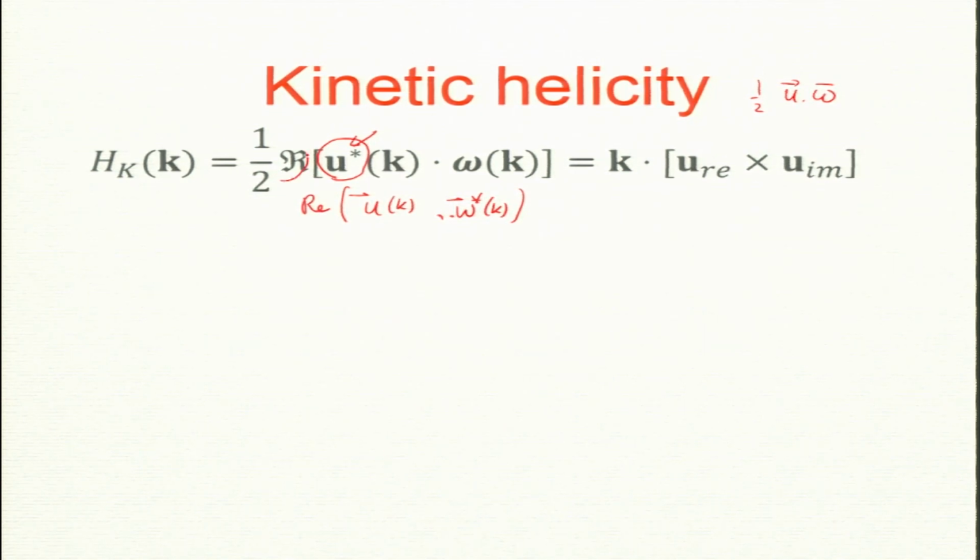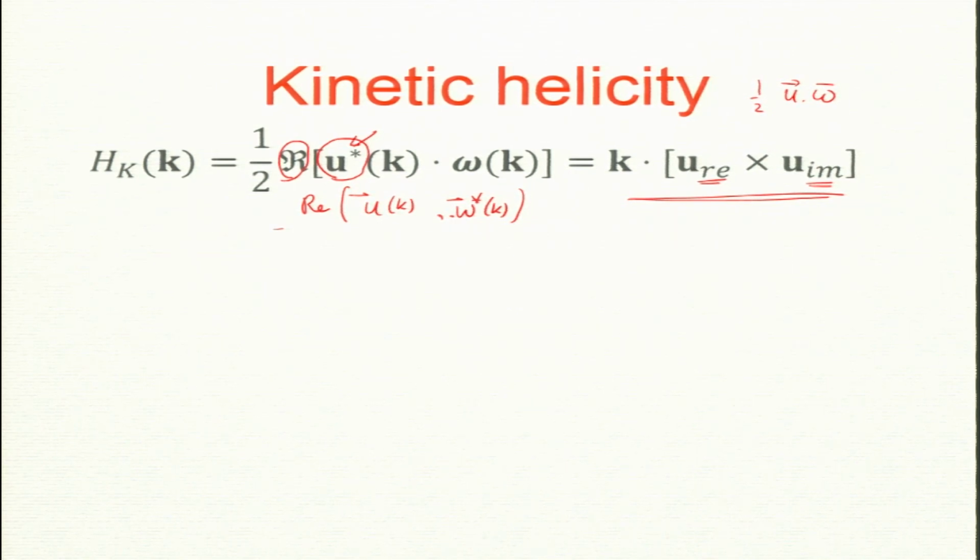Now, there is a nice derivation that this quantity on the left equals this: the cross product of the real and imaginary parts of u. You need both real and imaginary parts, and they should not be aligned; there should be some angle between the two. Then you will get non-zero kinetic helicity.